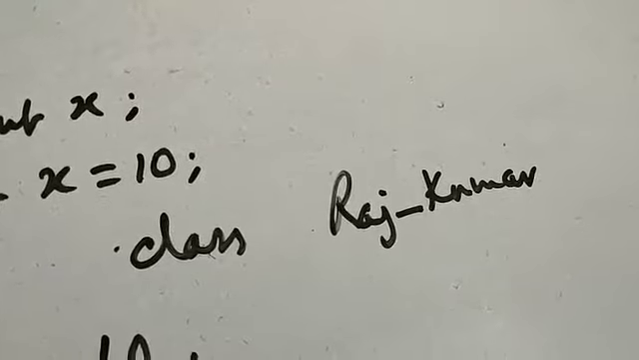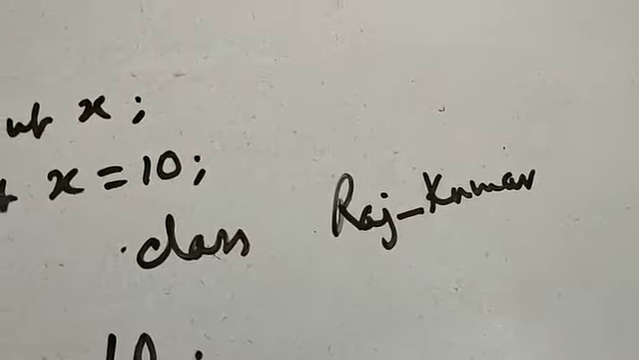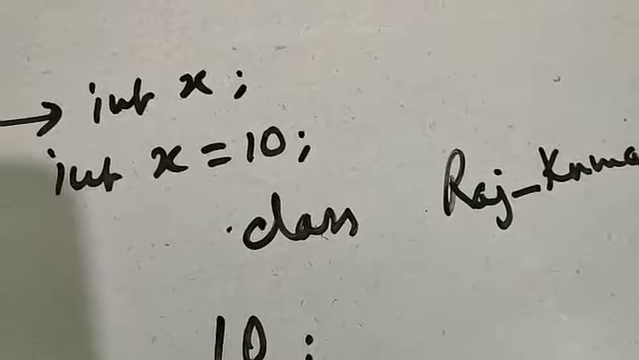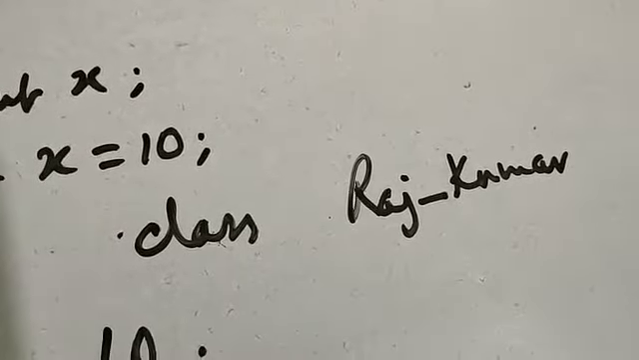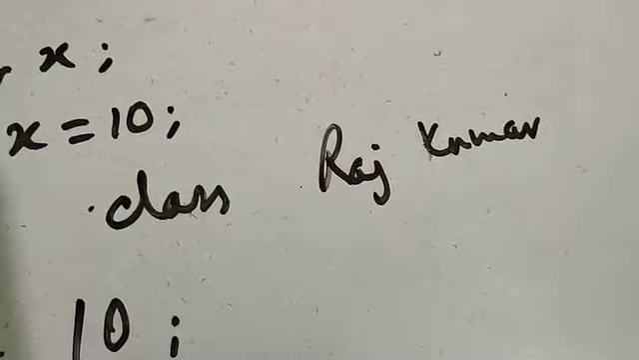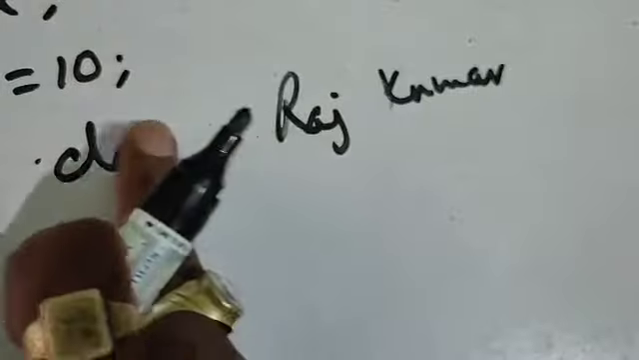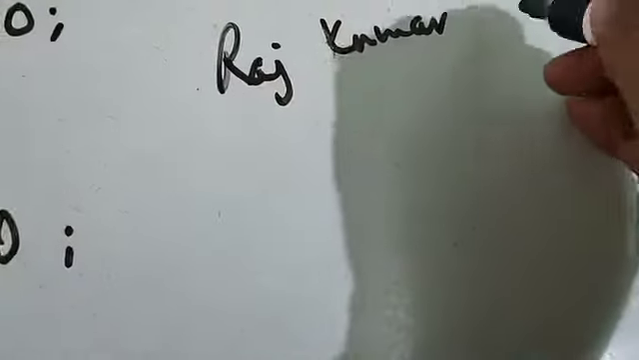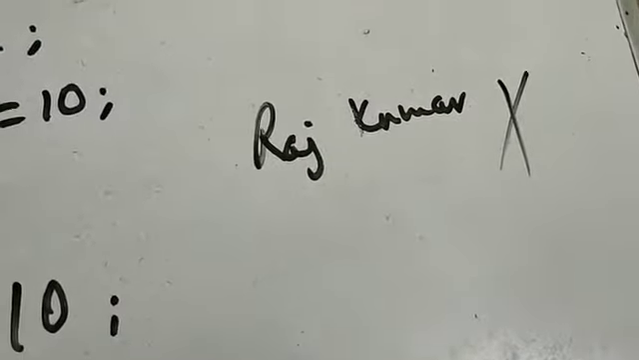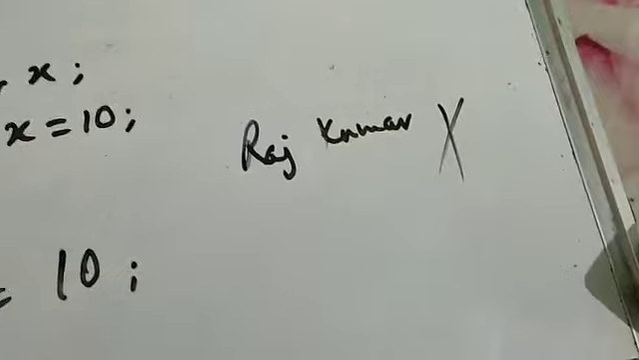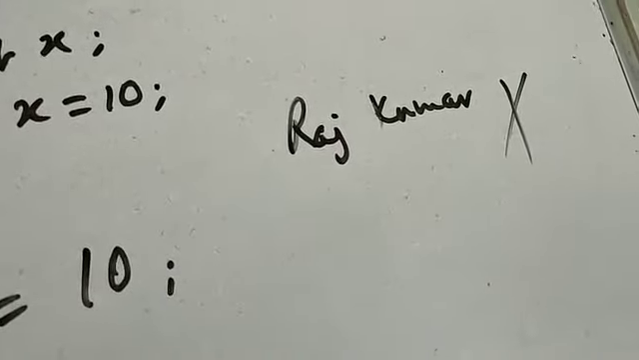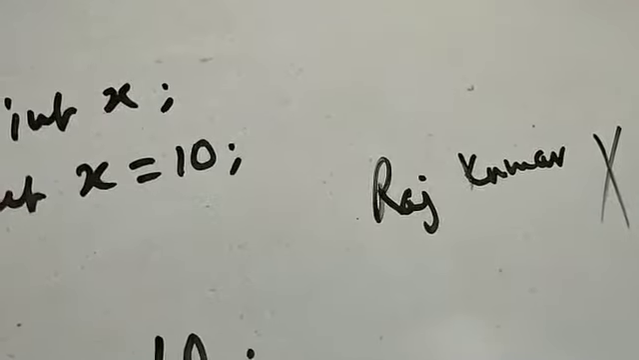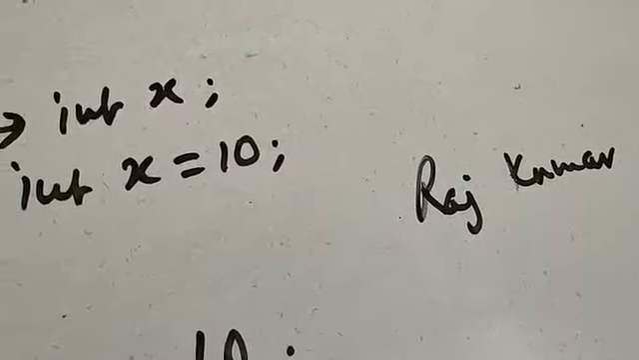Even the $ sign can be used. One more thing is that the $ sign and underscore can be used, but no other symbols. It means it cannot be a space. I cannot write it this way. If I write it this way, then it is incorrect. So space should not be present between the variables or in the identifiers.